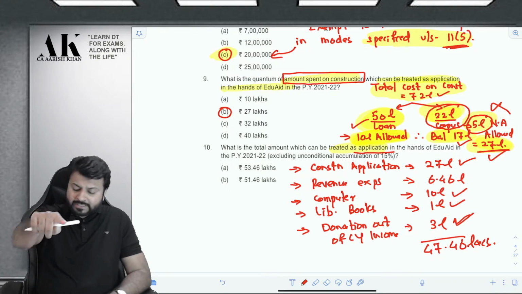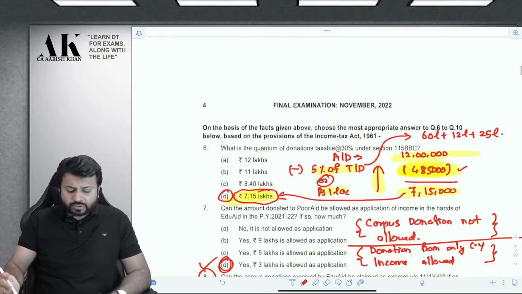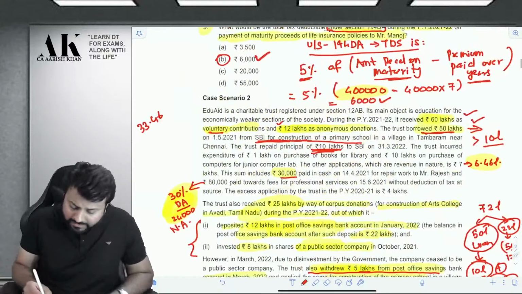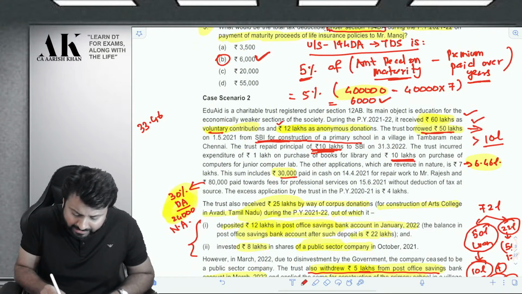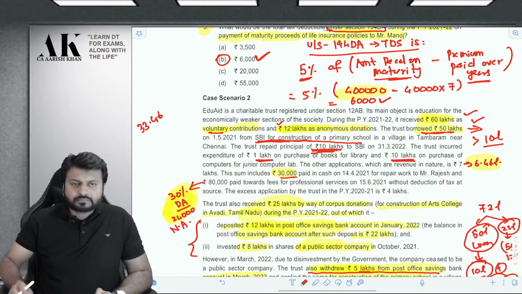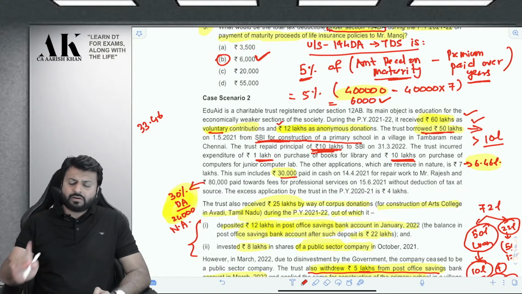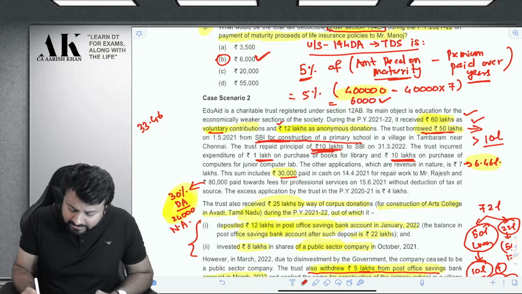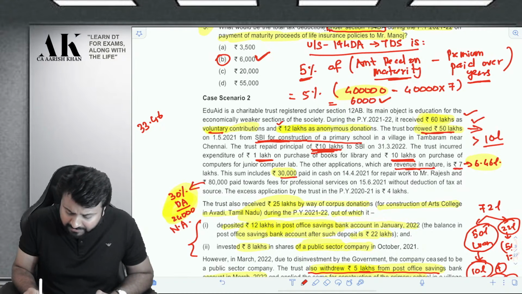The trust has purchased a computer of 10 lakh and library books of 1 lakh. So that will be allowed as application of income. You can see over here, computer of 10 lakh and library books of 1 lakh. Can I say this is also very, very simple? So 4 items are done. Now there is only 1 item which is pending. That is, the trust has incurred a revenue expenditure of 7 lakh.